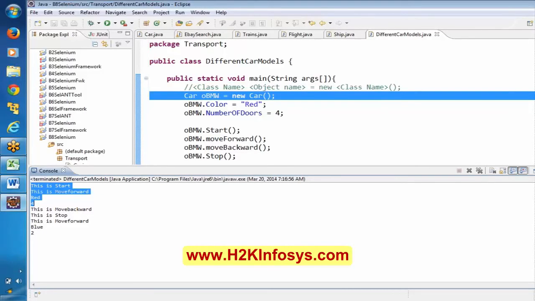Okay. Then we have used move backward here. So it is executed move backward here. And then we have used the stop here. Then it is executed this stop. Okay. All this highlighted part is with respect to the BMW. With respect to OBMW object.